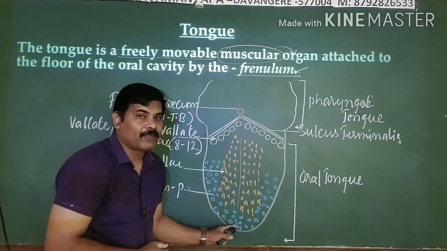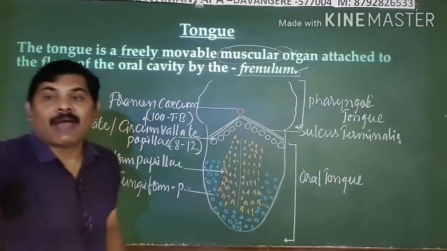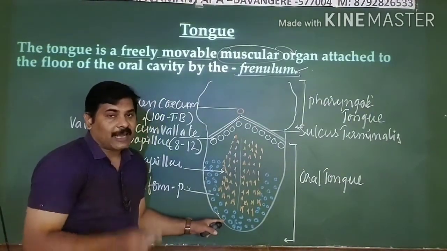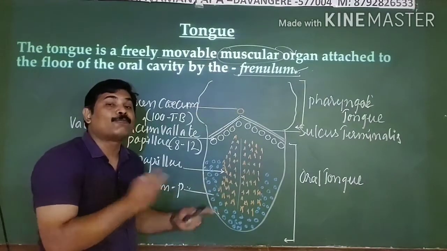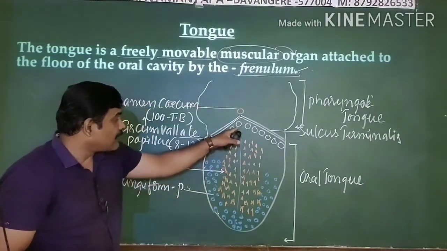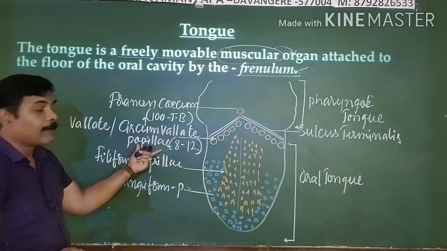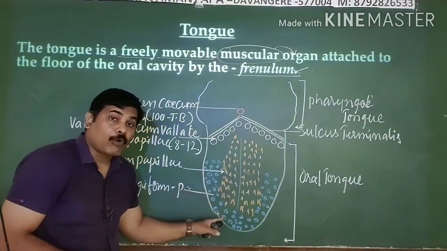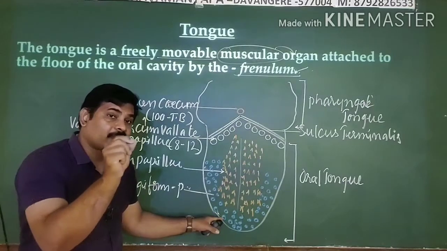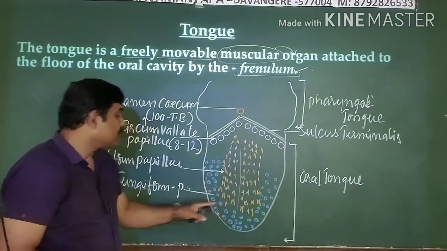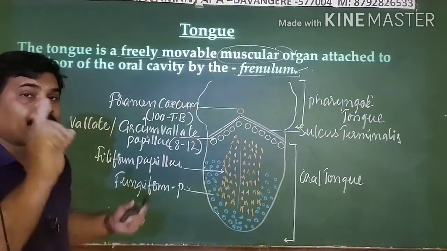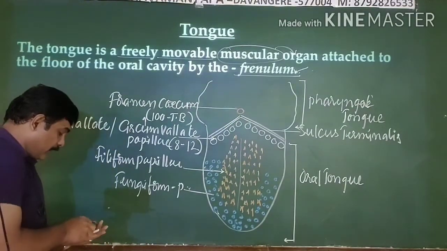They do have taste buds, ranging from 4 to 5 in number, but the circumvallate papillae have about 100 taste buds, whereas here the taste buds are lesser in number. This is about the third important type of papillae present on your tongue.